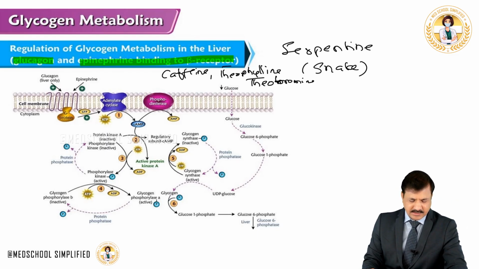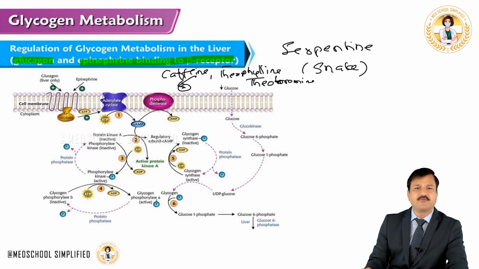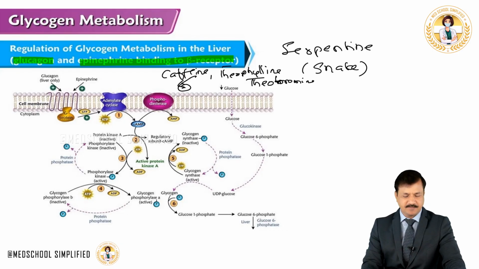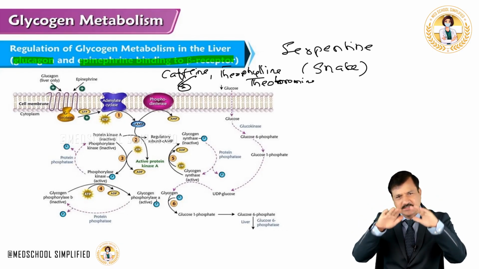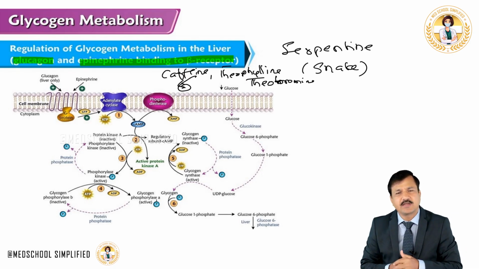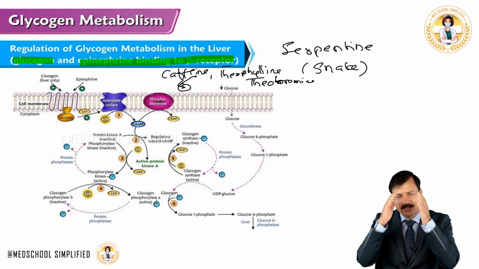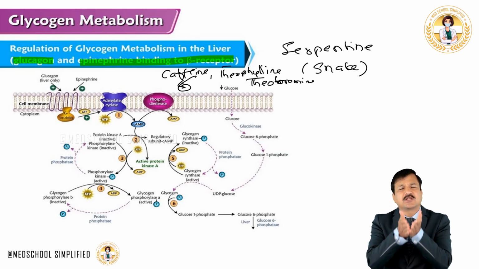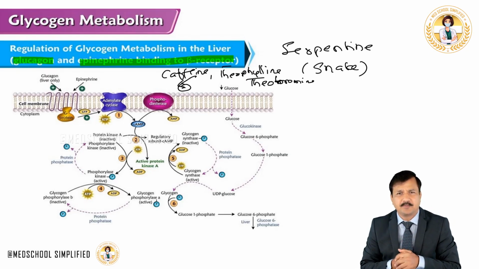So all of that will have a negative effect on the cyclic AMP phosphodiesterase enzyme. Thereby cyclic AMP phosphodiesterase activity decreases because these molecules have a negative effect. So when the enzyme activity goes down, that means cyclic AMP levels are accumulating, building up, because it is not degraded into AMP.